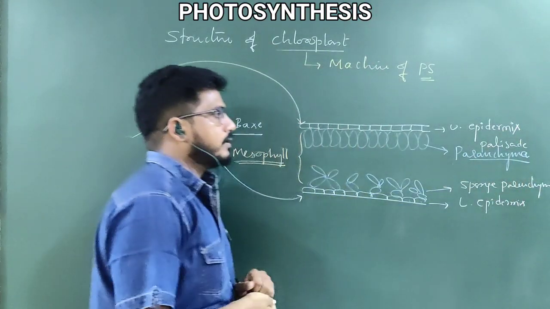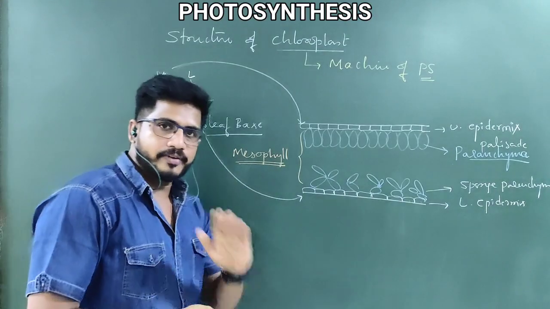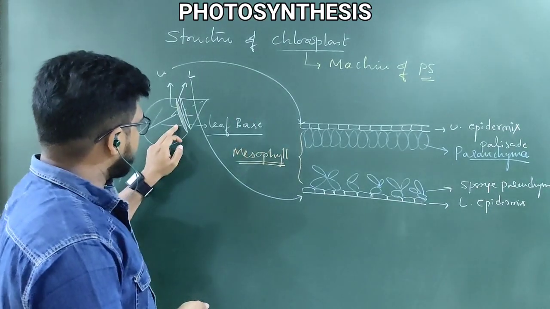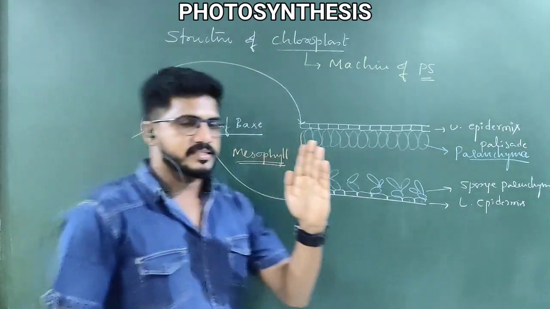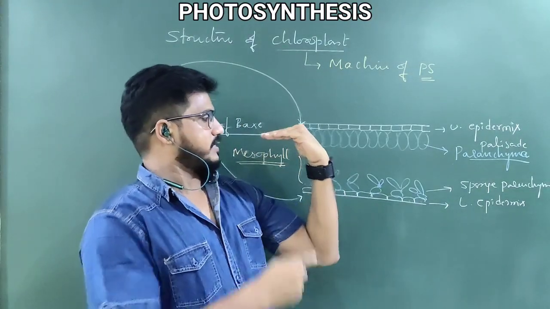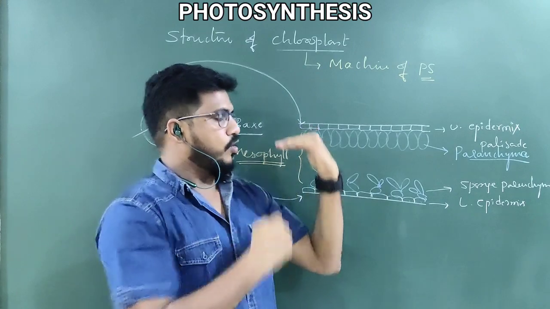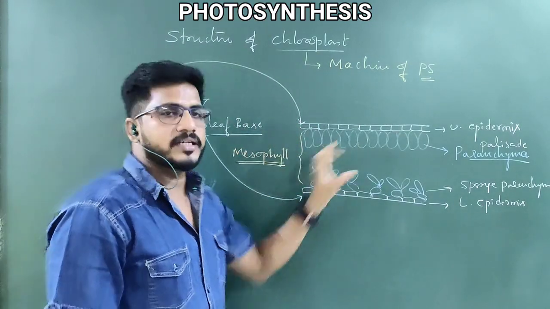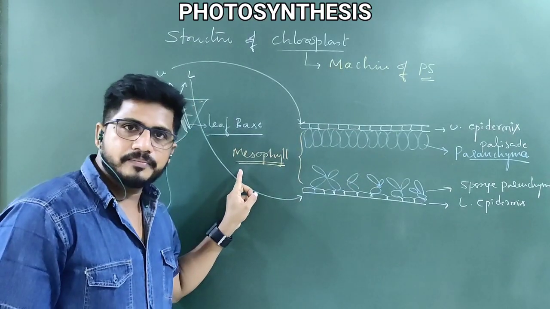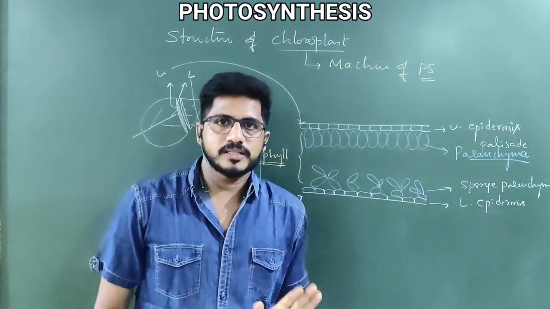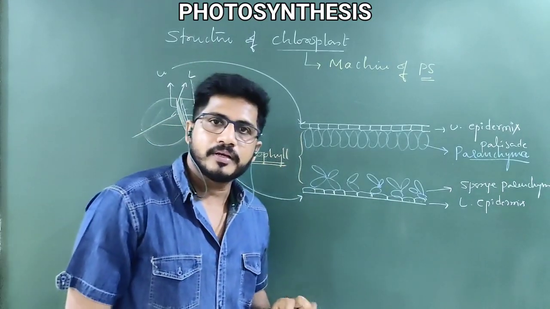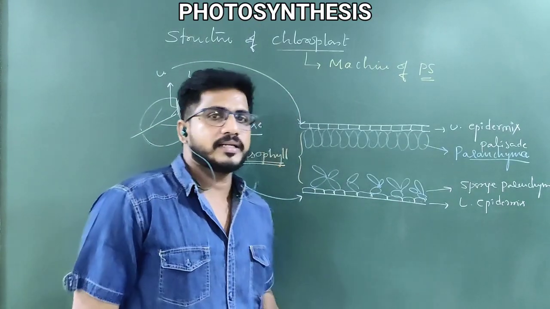I repeat, when we take a leaf and cut it in a transverse section, it shows upper epidermis and lower epidermis. Between upper and lower epidermis, the compact tissue is called mesophyll. Mesophyll is the site of photosynthesis. Reason: mesophyll consists of parenchymatic tissue.